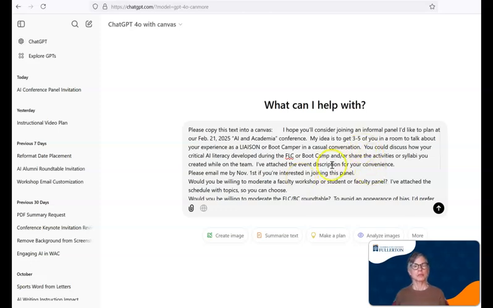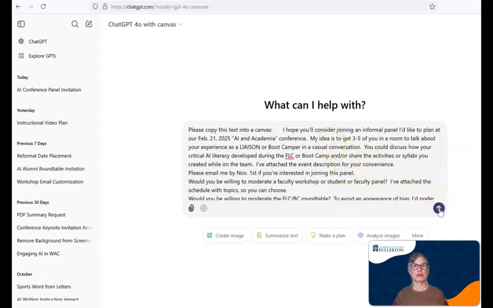So now I have copied a text. It's just an email that I'm going to send later this week. I should say that if something is only going to take you 5 or 10 minutes, you probably don't want to use Canvas, but if something's going to take you longer, go ahead and try it. So I said, please copy this text into a Canvas because I don't want it to change anything. I've been having a lot of trouble with it changing things. And then there's my text.